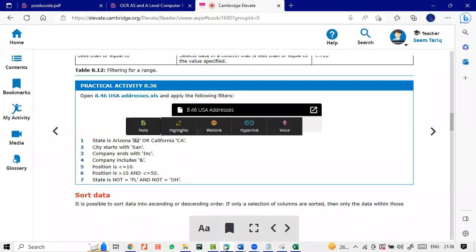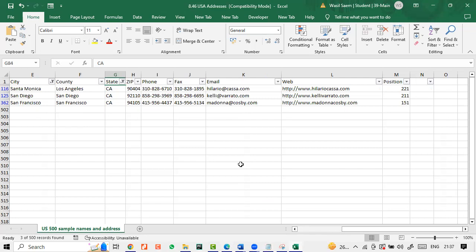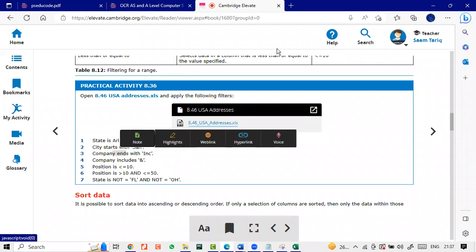So get no data. State is not FL or this. So see, this is the contradiction. Okay. So we just have to practice them one by one, just like this way. I hope you got it.